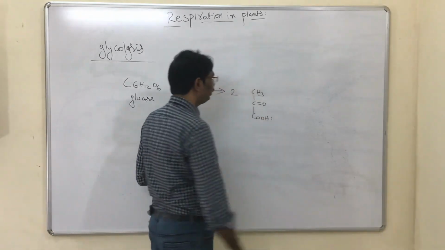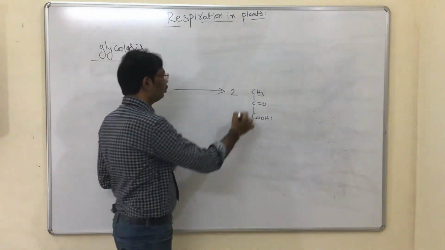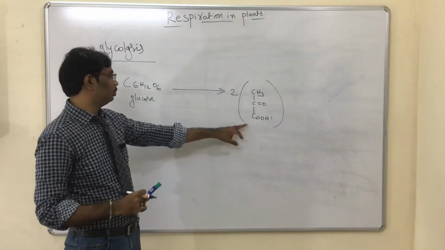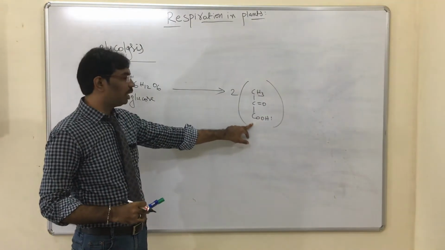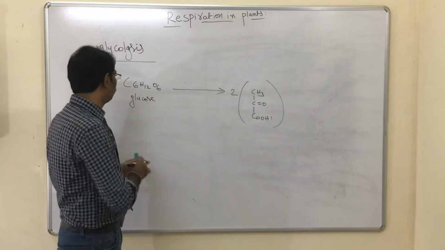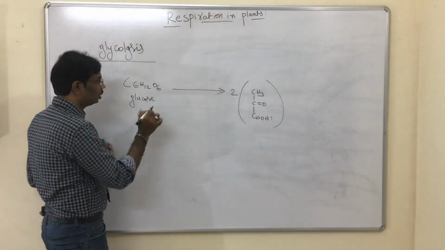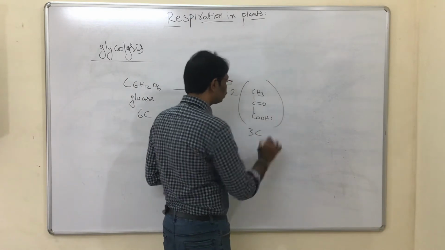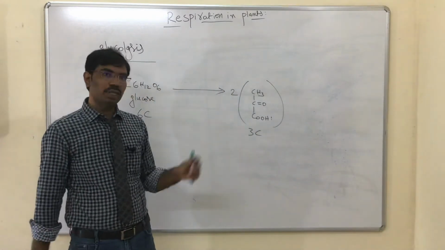This is pyruvic acid. One glucose molecule breaks down into two pyruvic acid molecules. The glucose molecule has 6 carbons and a pyruvic acid molecule contains 3 carbons.